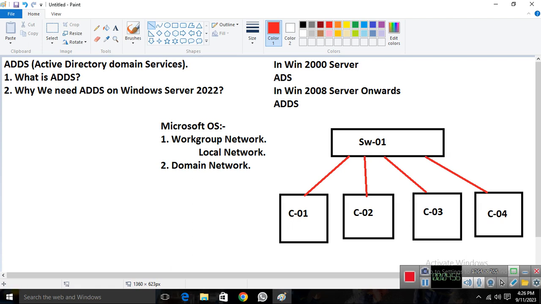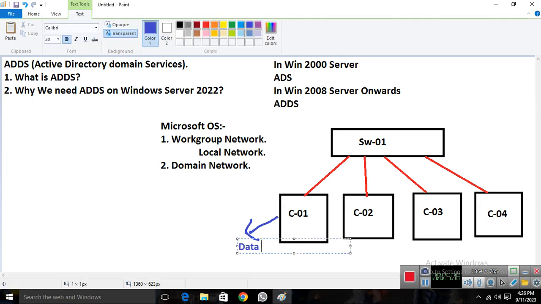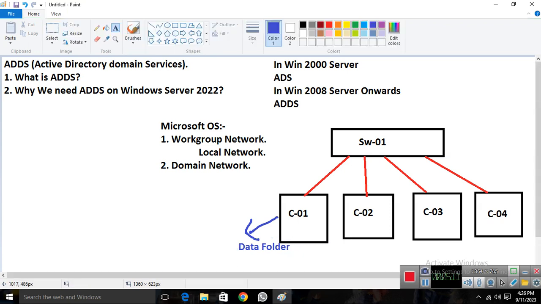Imagine I create one folder whose name is data. Now I want to make sure that all the clients are able to access this folder, so I simply share this folder and that's it.